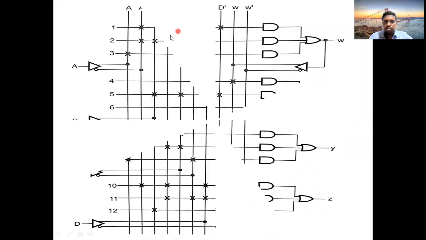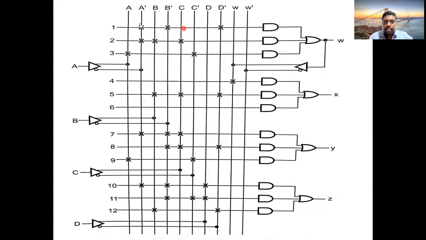So see here the same concept. What we will do, first of all, you write A bar, B bar, C bar, D bar. W also we have as an input, so W bar. Draw the parallel lines. And assign the input buffers A, B, C, D. Okay.